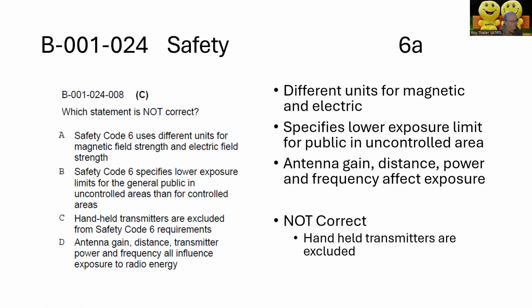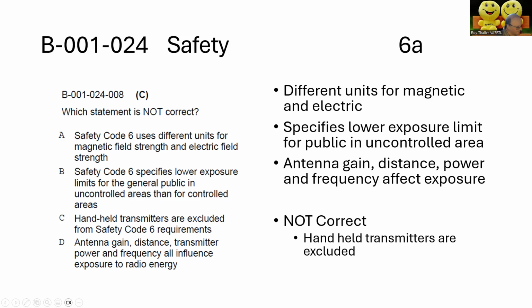So here is one of these "not" questions. Which statement is not correct? Safety Code 6 uses different units for magnetic field strength and electric field strength. That is correct. Safety Code 6 specifies lower exposure limits for the general public in uncontrolled areas than for controlled areas.